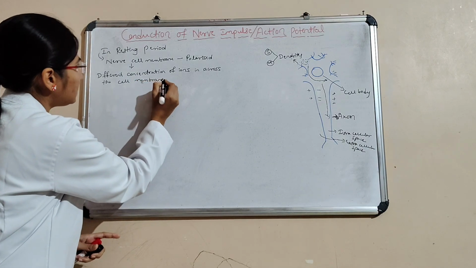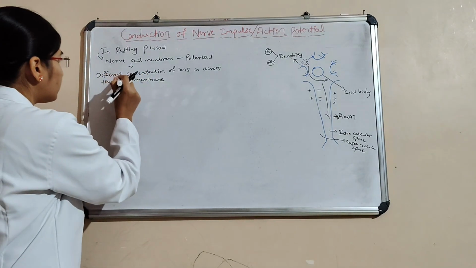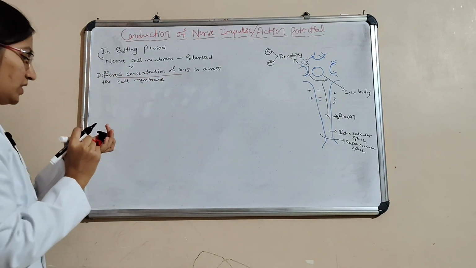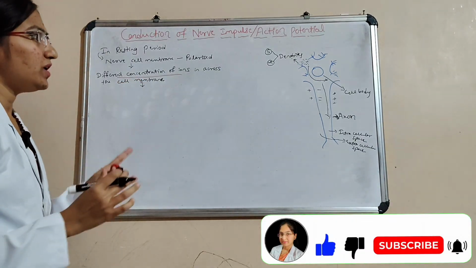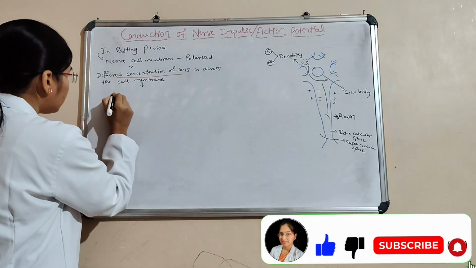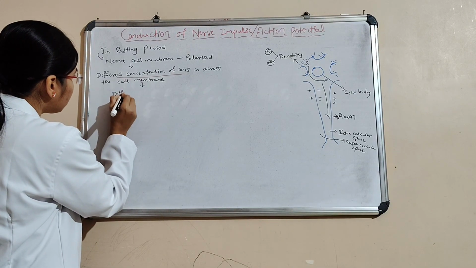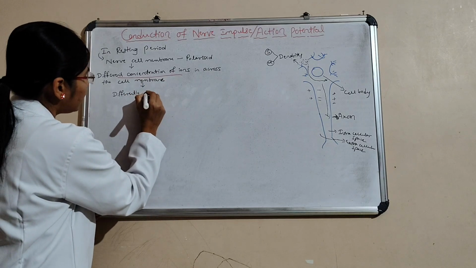What does different concentration of ions mean? It means that each and every ion is differently charged, that is, electrical.